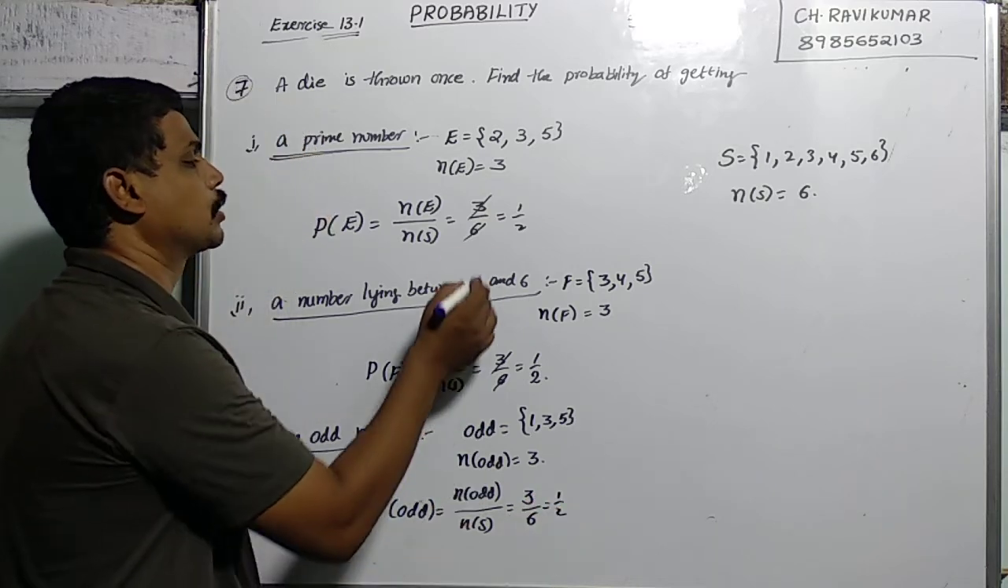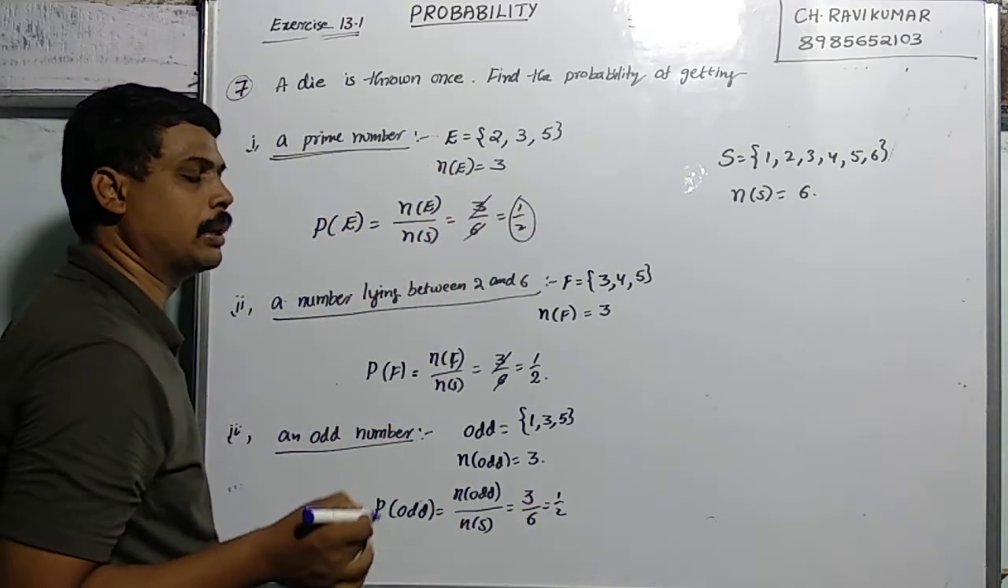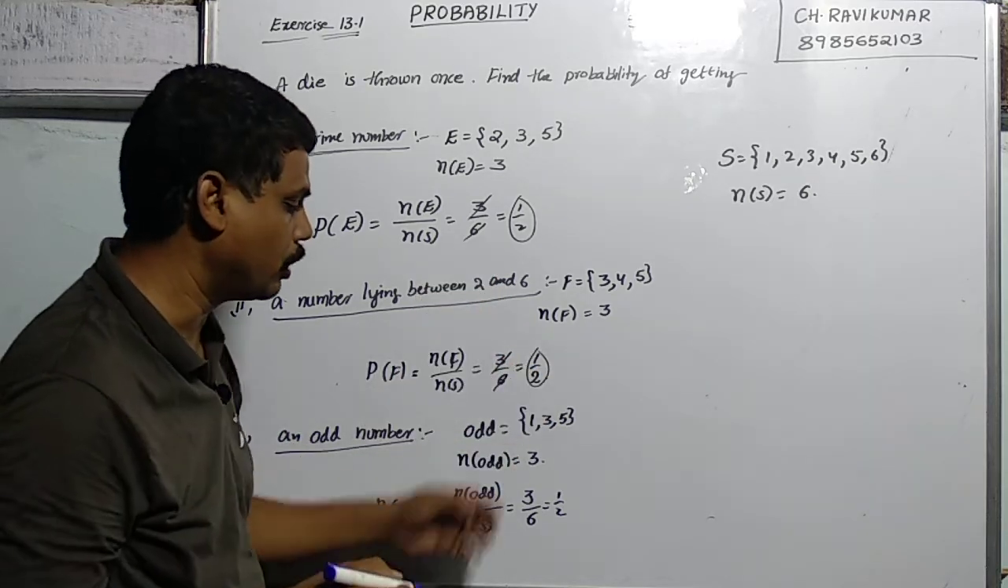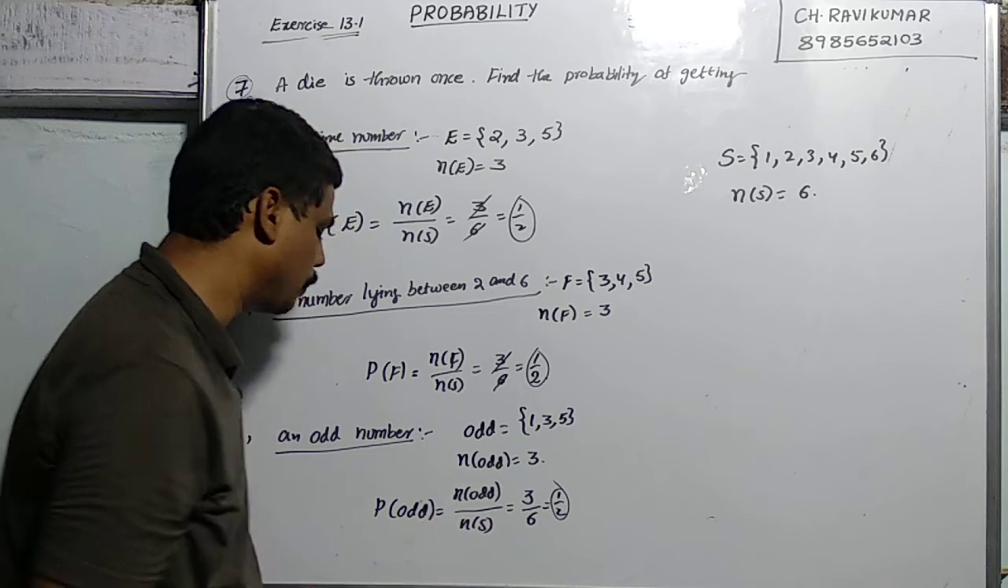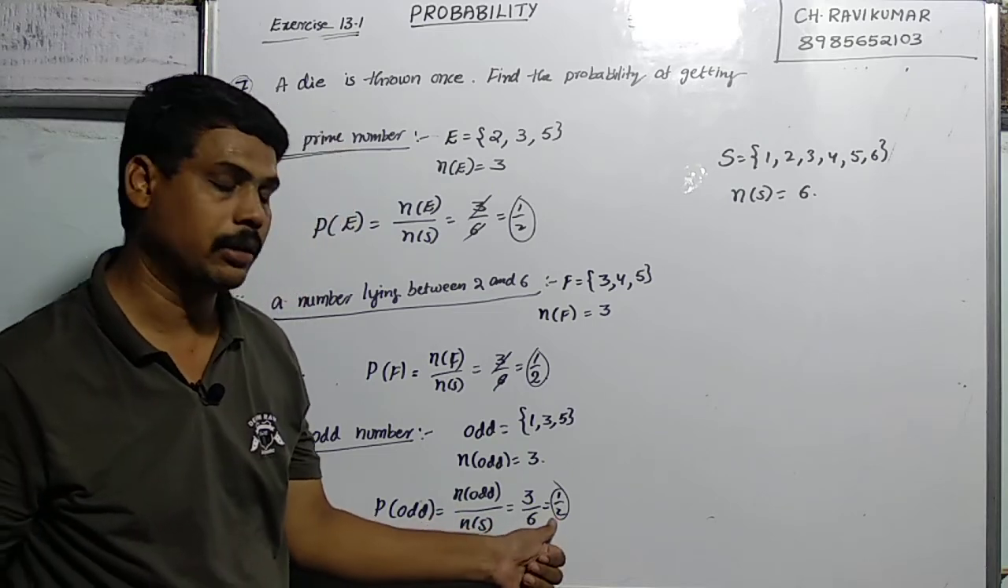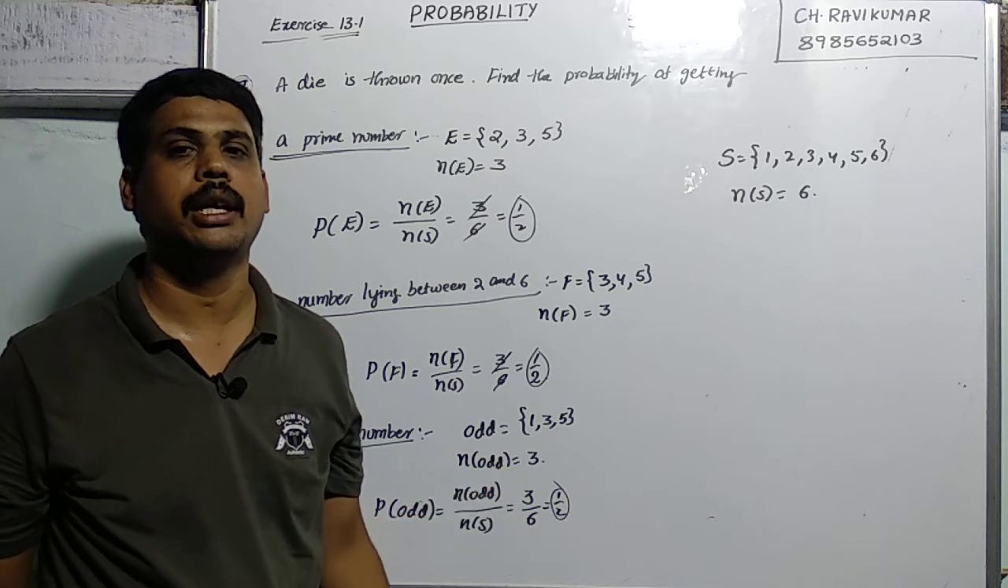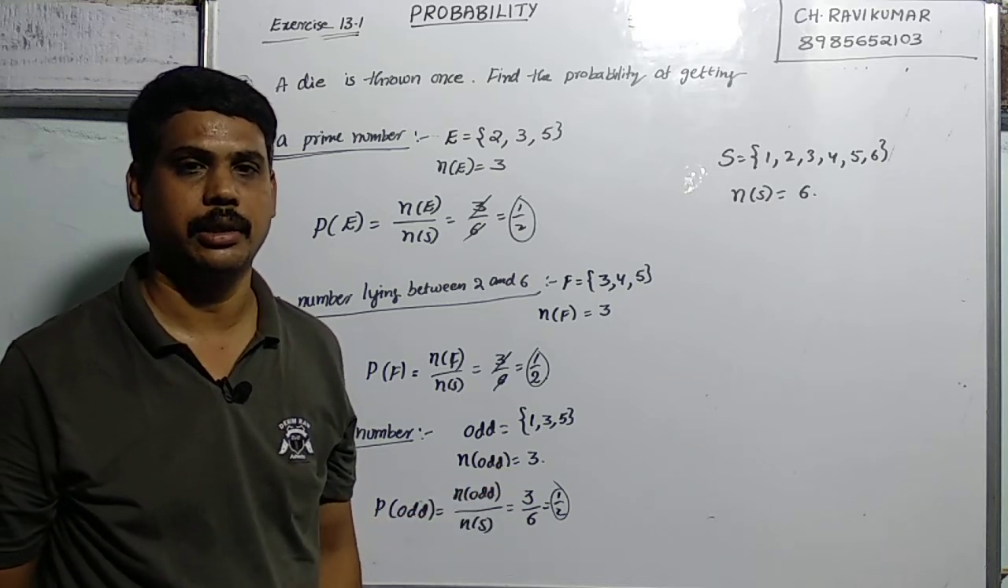Observe in this question that the probability of a prime number is 1 by 2. The probability of a number lying between 2 and 6 is also 1 by 2. The probability of an odd number is also 1 by 2. So these 3 events are equally likely.